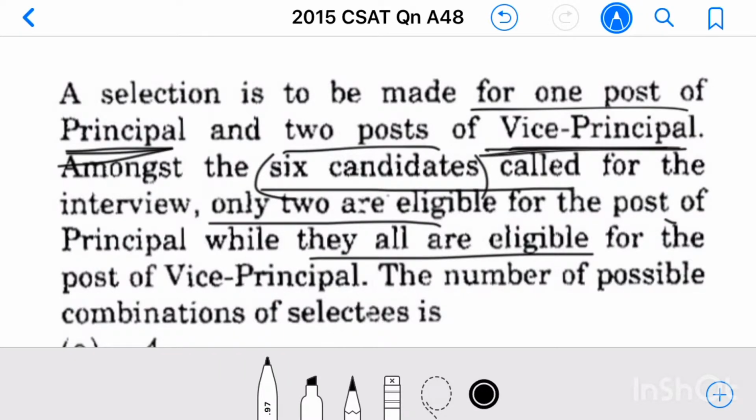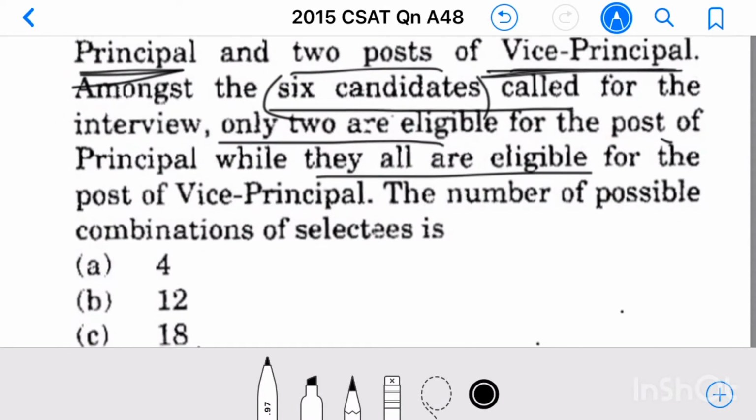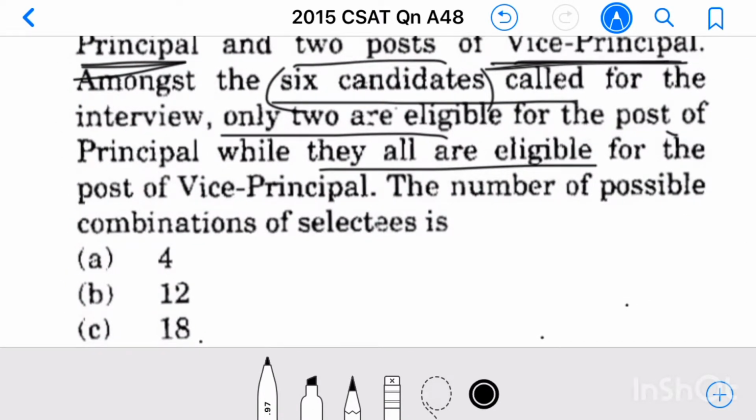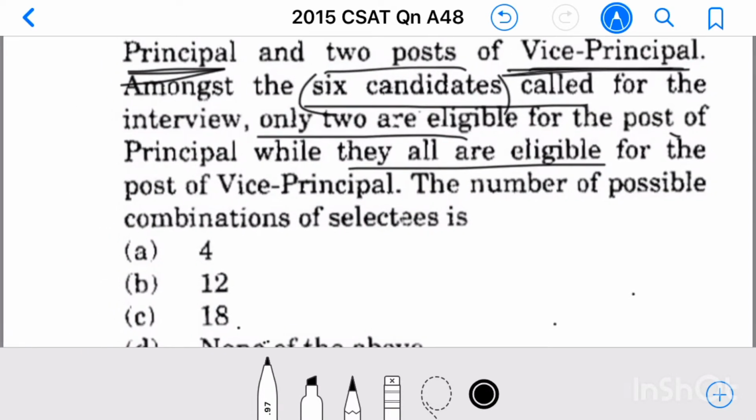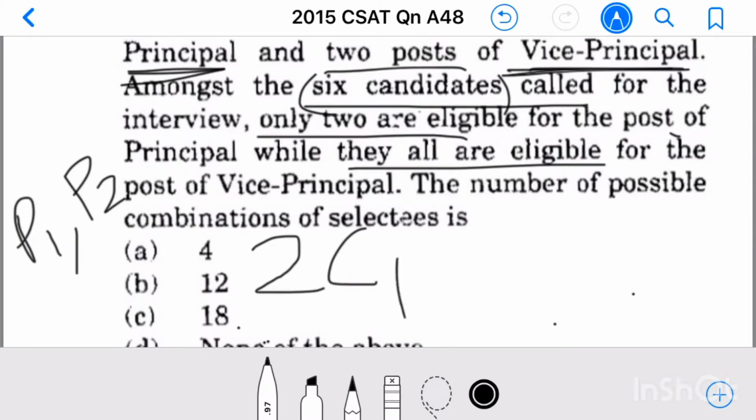Then the number of possible combinations of selectees is what we have to find. So only 2 are eligible for the post of principal. Suppose P1 and P2 are those candidates. Then the different combinations of principal possible is, we have to choose one from these two, 2C1.